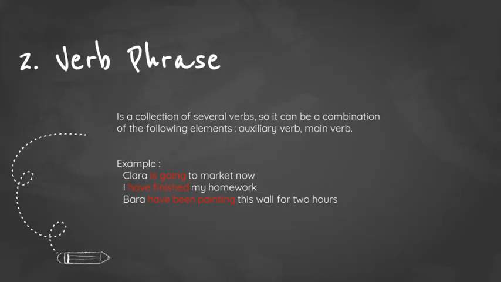And the second is verb phrase. A verb phrase is a collection of several verbs, so it can be a combination of elements such as an auxiliary verb and a main verb. The examples are Clara is going to market now, I have finished my homework, and Bara has been painting this wall for 2 hours.